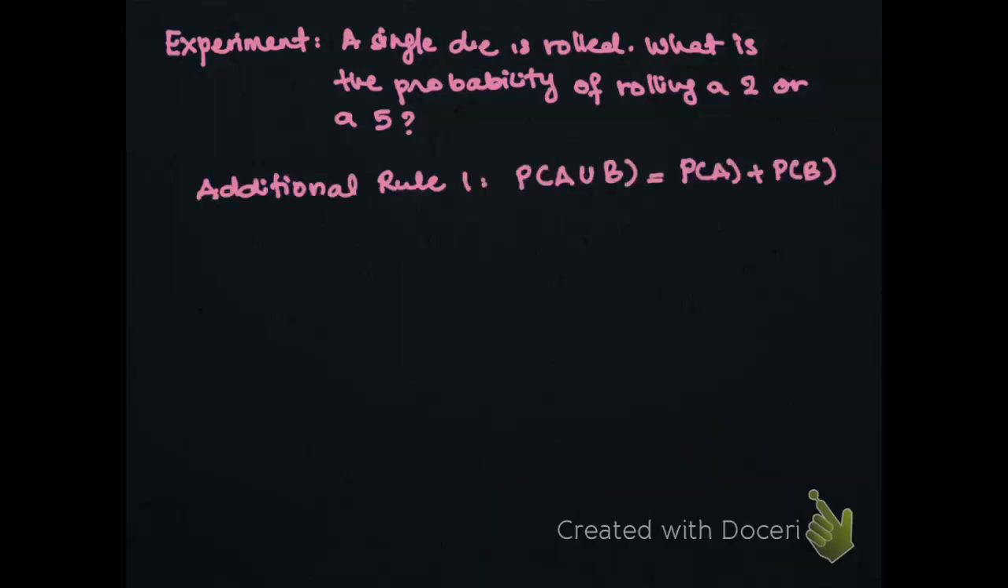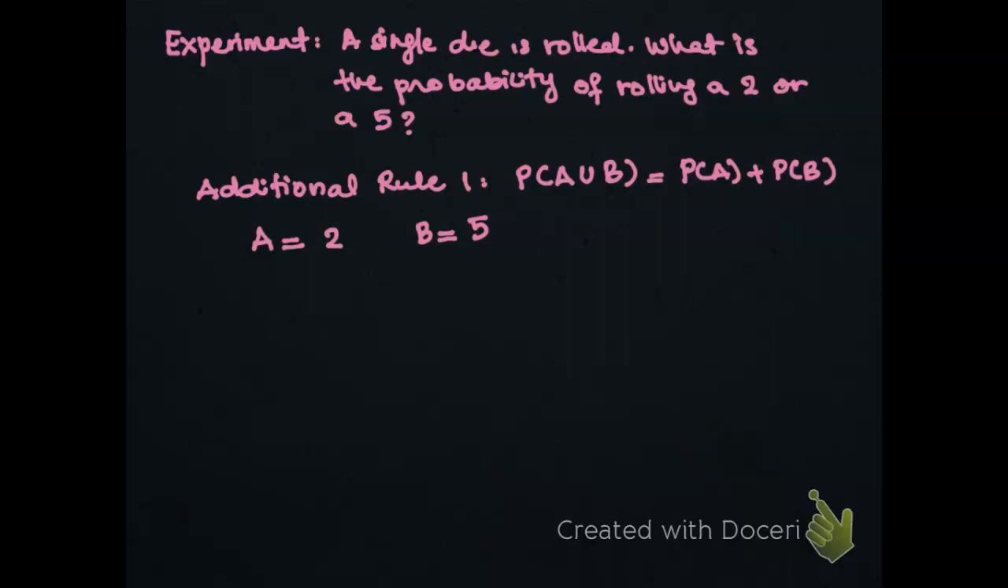So we look first at addition rule 1. Addition rule 1 here is for the mutually exclusive event. So here is the formula: probability of A union B equals probability of A plus probability of B. Now let me denote A as the event of getting number 2, and B as the event of getting number 5 on the face of the die. So what is the probability of getting A or B?